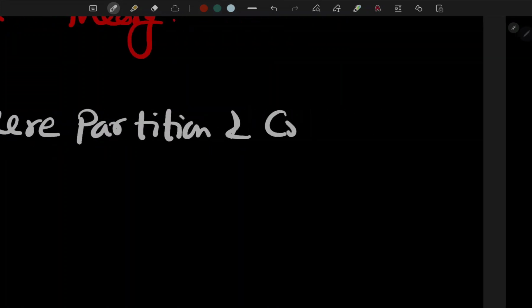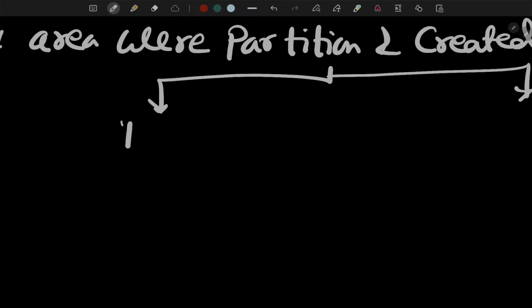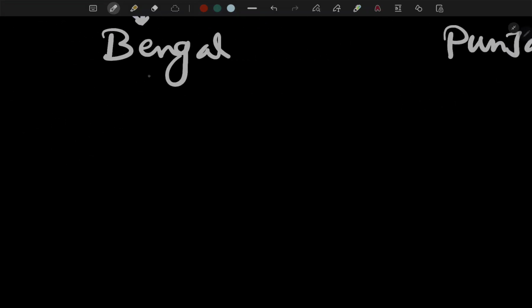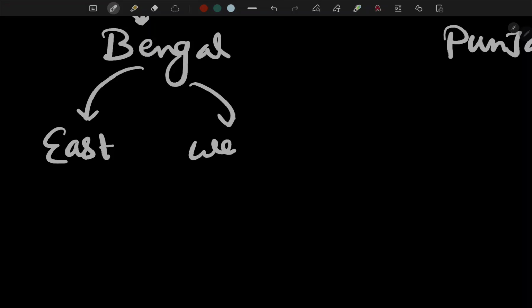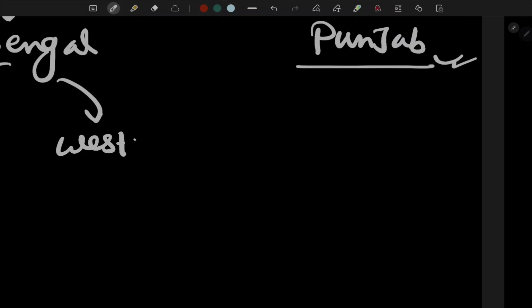So the two states under the partition plan are, first, Bengal, and the second, Punjab. Bengal is East Bengal and West Bengal, and Punjab is the same.